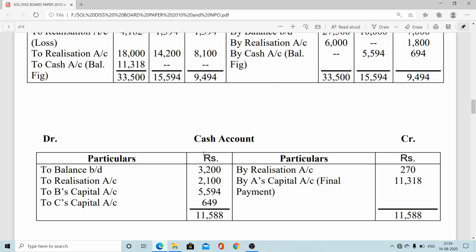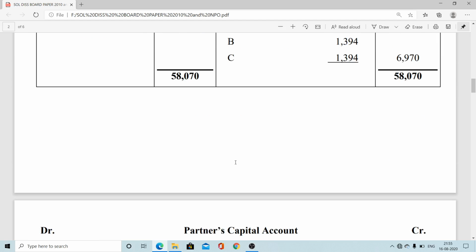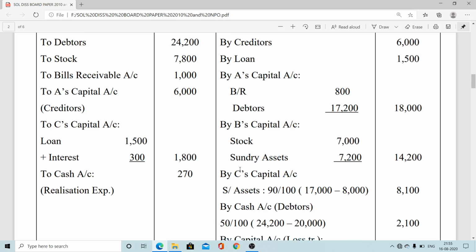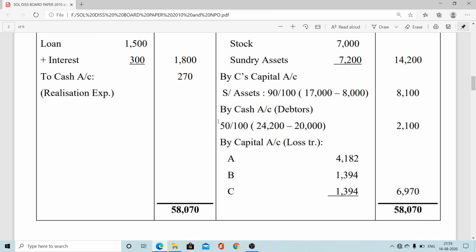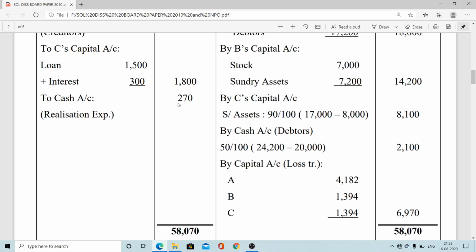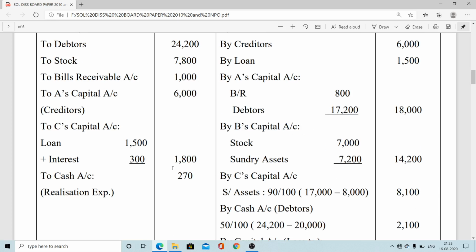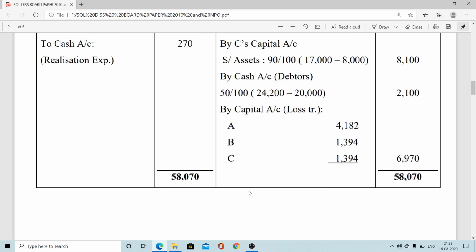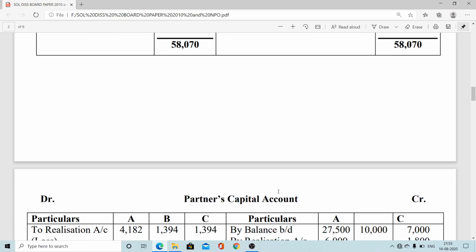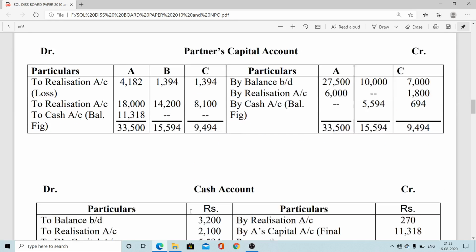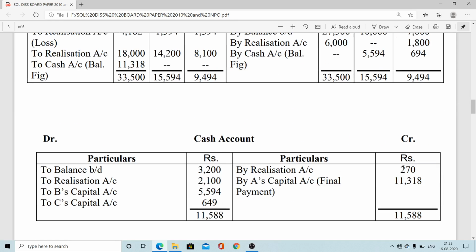Now reverse posting here. Opening balance is provided on the cash, 3,200. So to balance b/d, and afterward we'll first see the realization. If by cash is there, like here there is a by cash debt related, again to cash also. So that way, like reverse posting here, to cash by realization on cash and by cash to realization on cash. So this way, by realization 270, to realization 2,100.